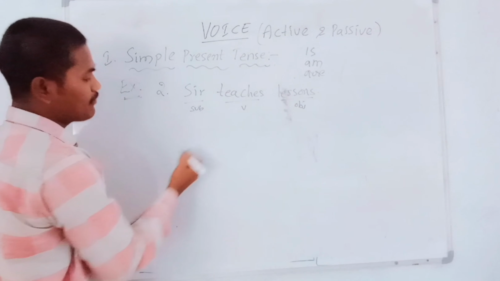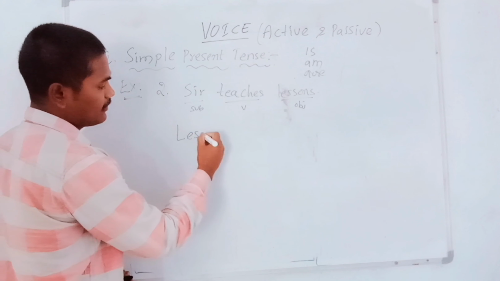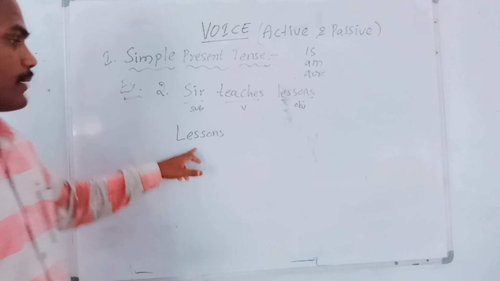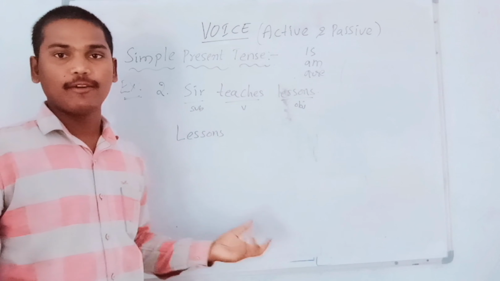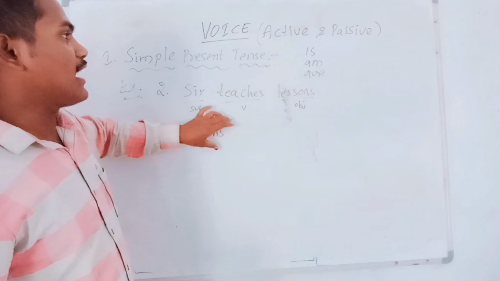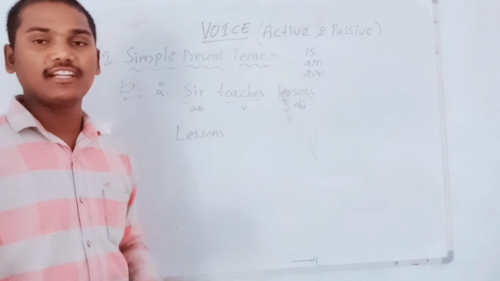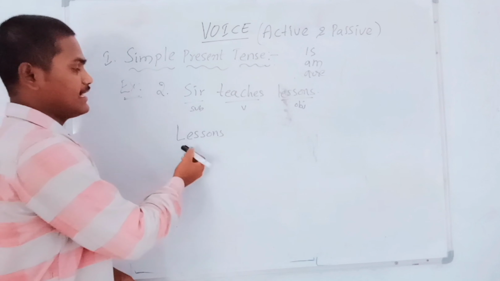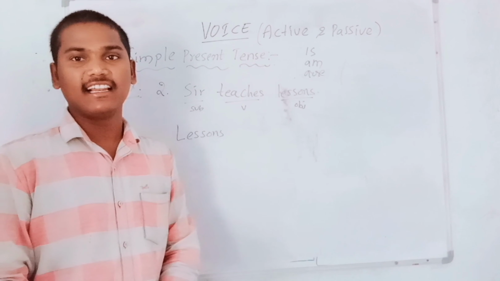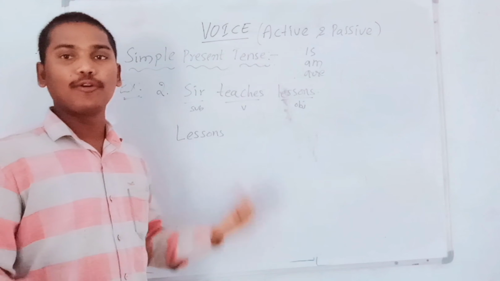So lessons comes first in the passive voice. After the subject in the passive voice, we need to write a helping verb. But which is the appropriate helping verb to write after lessons: is, am, or are? Definitely lessons is a plural subject, more than one lesson, not a single lesson. So it indicates a plural subject.